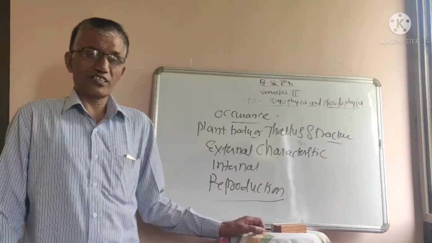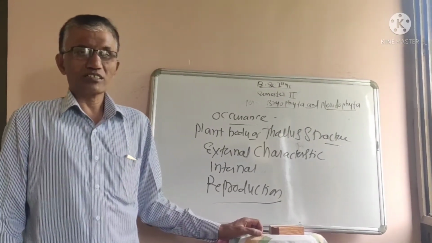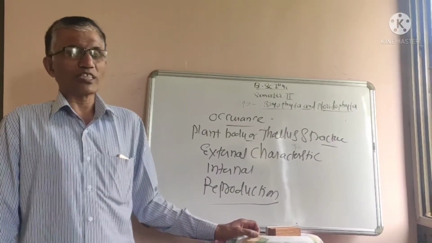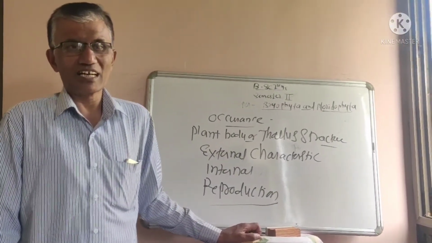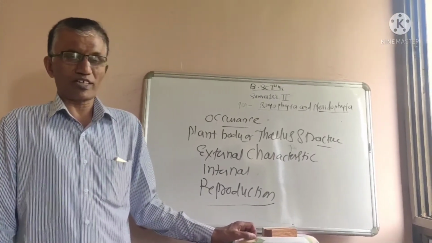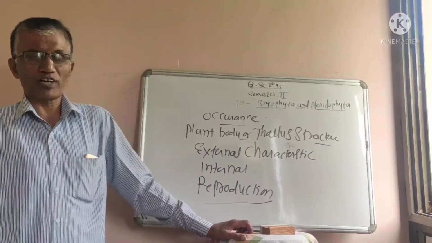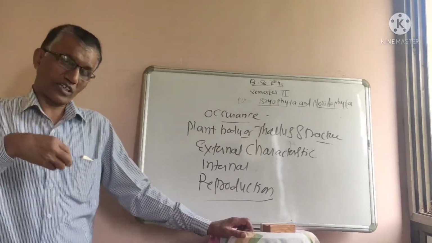After fertilization, the fertilized egg or zygote turns into a fruiting body, that is the sporophyte. So what is the structure of the sporophyte?